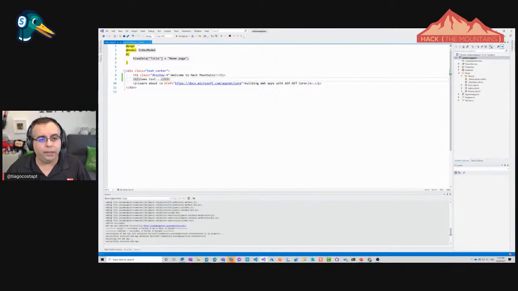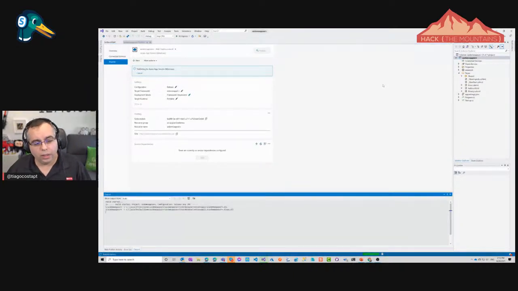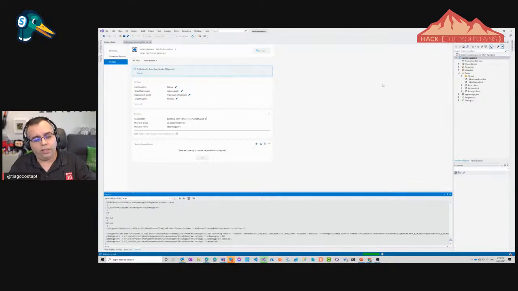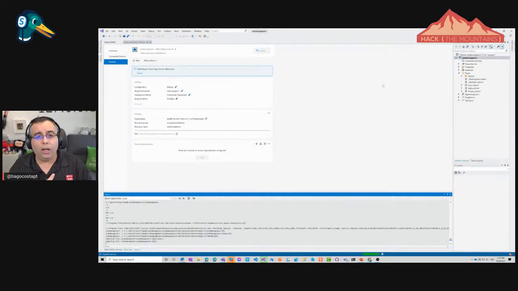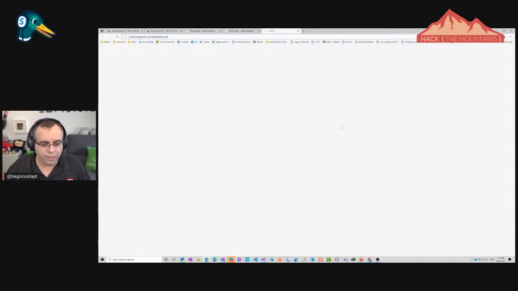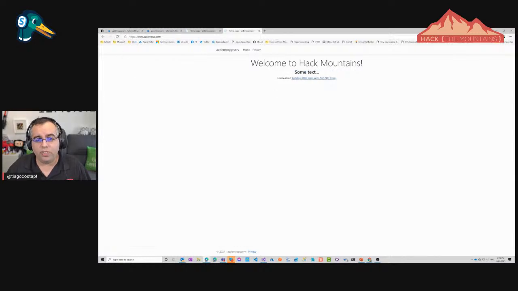I save the file, I go here, I click publish, and this is just building the project again, making the differences, uploading the differences. And if we do this, you will see that the differences just show up right away in production. And you're like, okay, that's great. It's basically adding the files. So there you go, it's done. If we close this and refresh this page, you see, oh, some text. Got it? And you're like, oh, great.